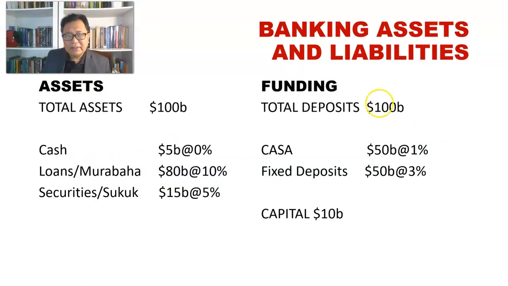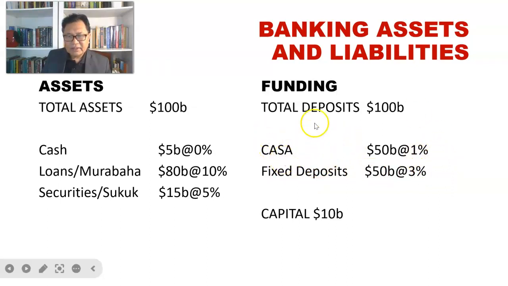So when we look at the balance sheet here, we can easily see the distribution of this deposit fund into that of Casa and FD. We assume that Casa deposit constitutes about half of the total deposit of 100 billion, so 50 billion, and the bank will pay the Casa depositor 1% on average, and then fixed deposit 50 billion, and the depositor will be paid 3% per annum.